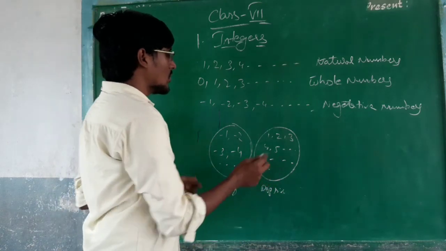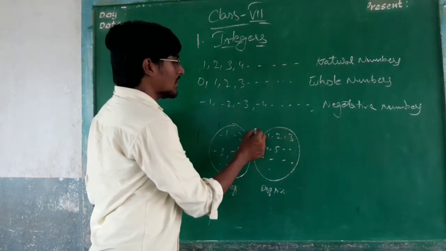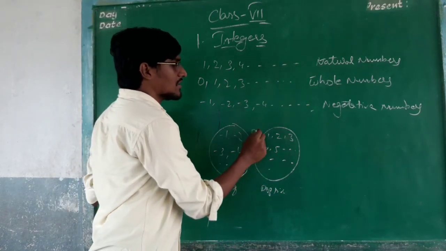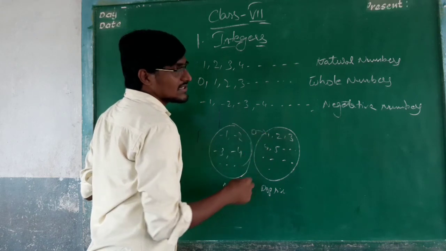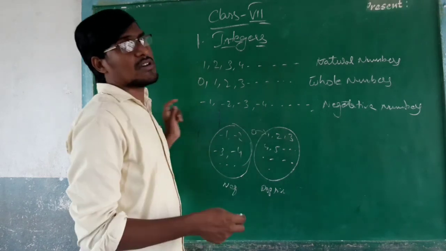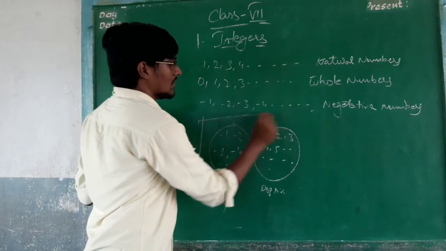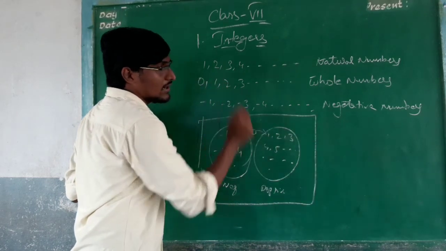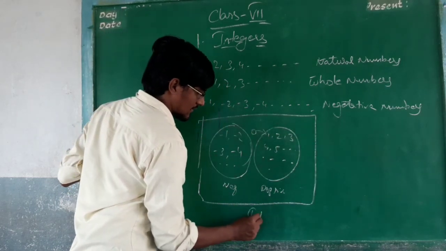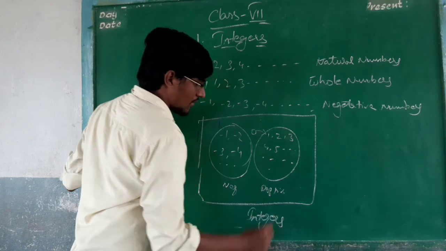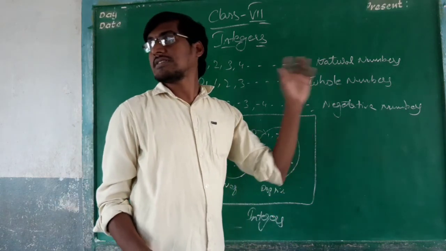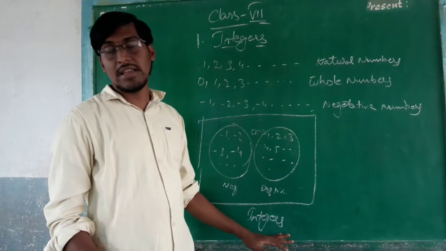If we add 0 to this, it will be whole numbers. So the whole set of this combination is called integers.